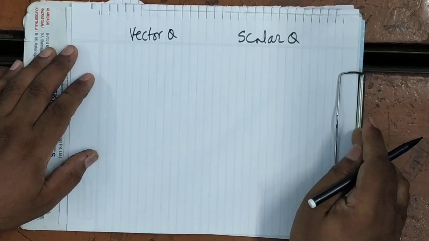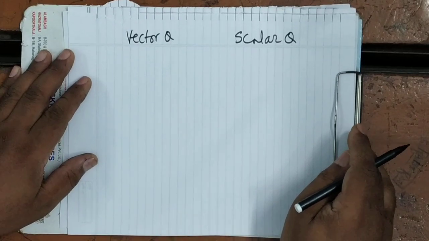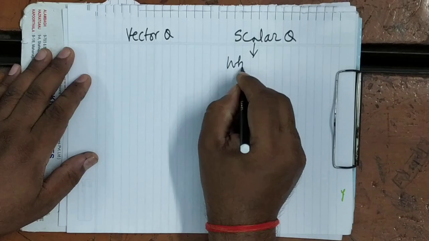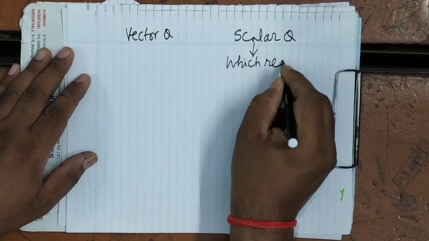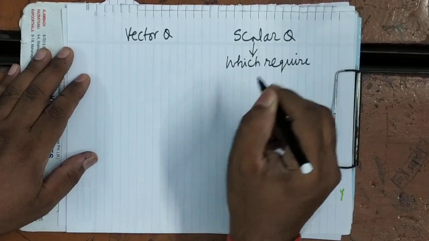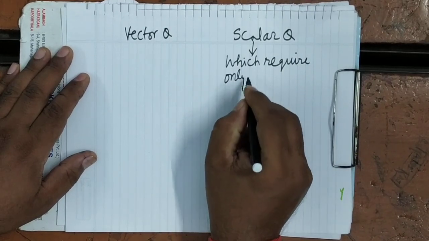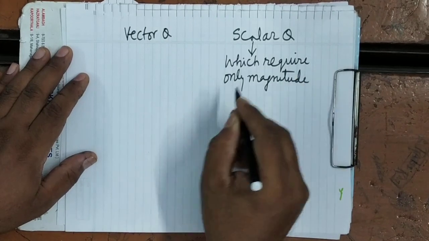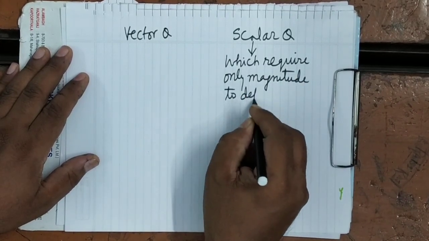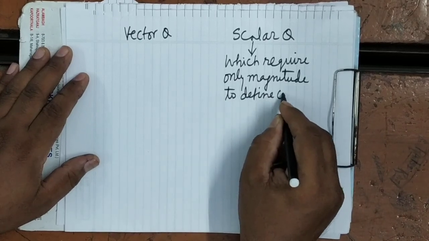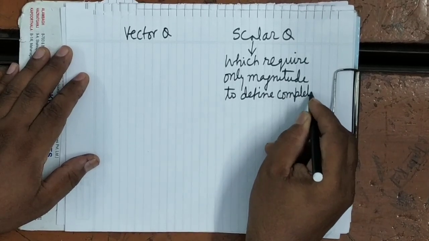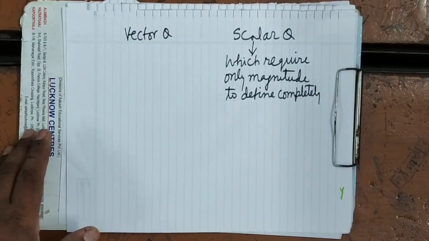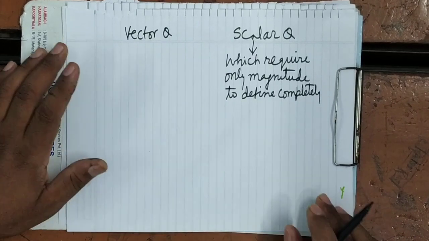Scalar quantities are those which require only magnitude to define completely.